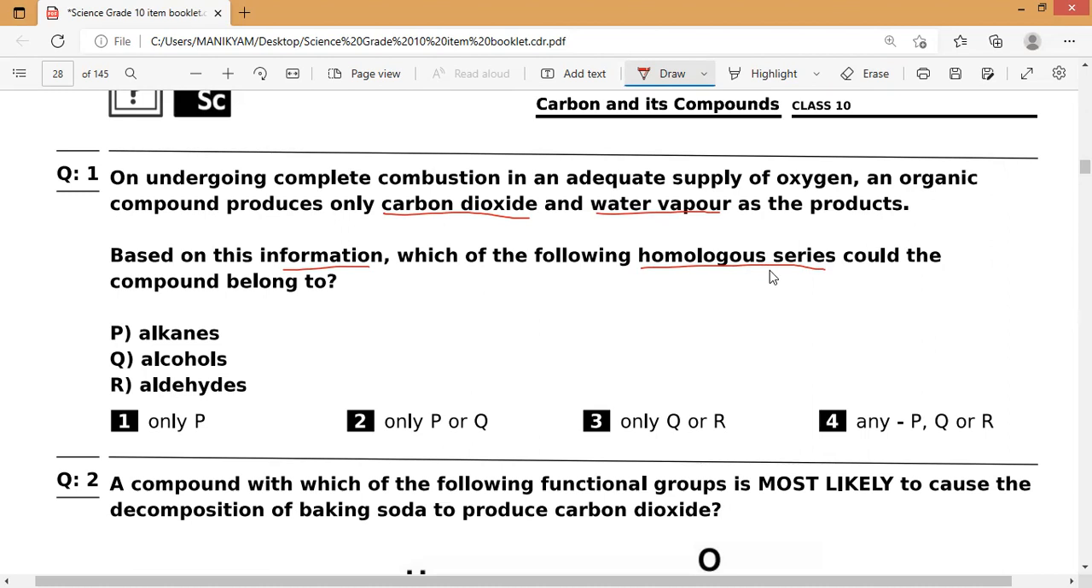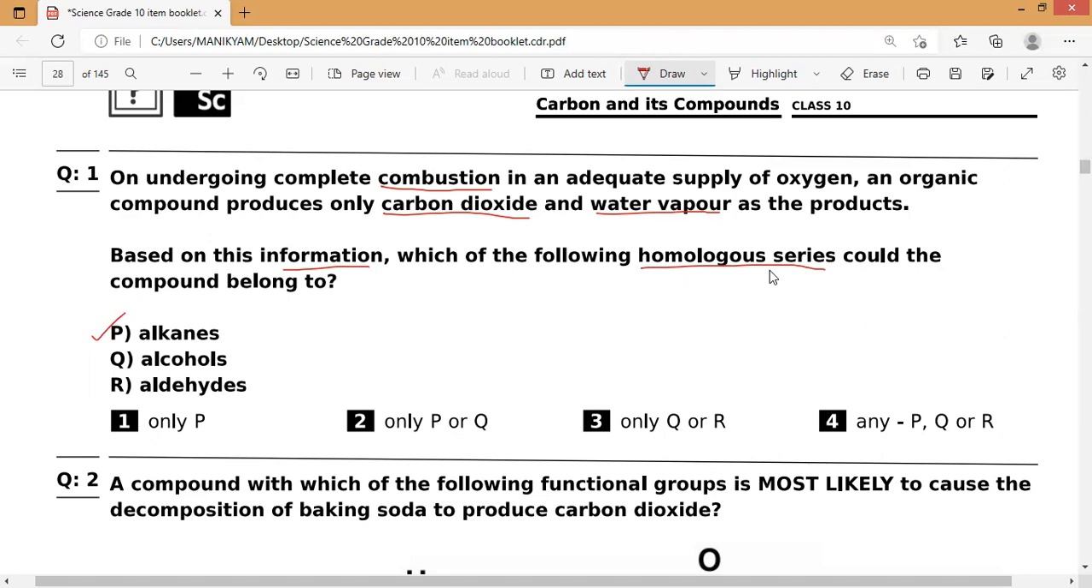The given options P, Q, R are of course organic compounds that produce carbon dioxide and water, meaning they undergo combustion reaction. First of all, let us come to the alkanes. Whether it is alkanes, alkenes or alkynes, everything is of good combustible nature. They are actually the fuels. So we can say they will undergo combustion reaction and produce carbon dioxide and water vapor.